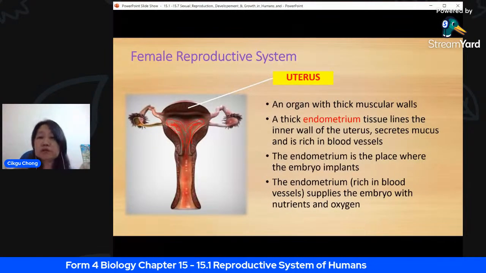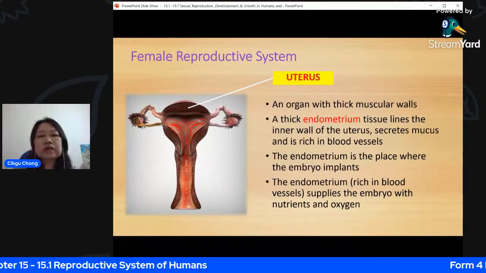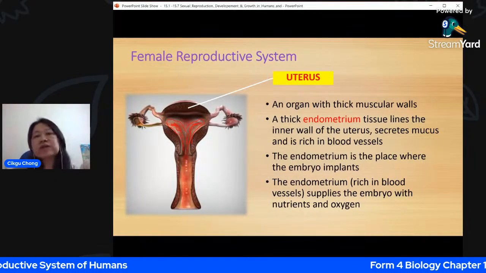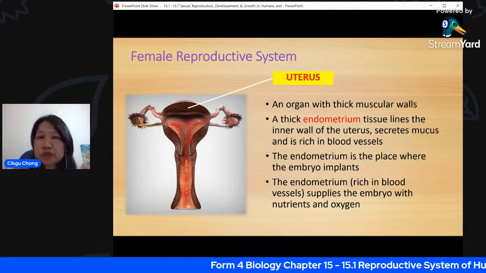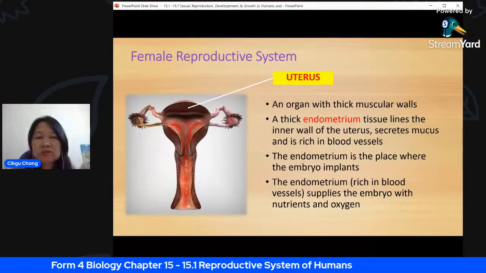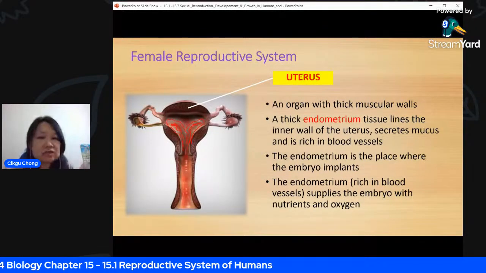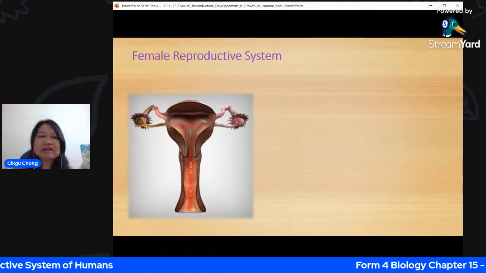Like I mentioned, it's nothing technical here. What you know here, you have already learned in Form 1. The only thing is you need to be a bit more technical with the terms. So now you see the word endometrium. When you were in Form 1, you did not have this name endometrium. So now you learn a bit more technical terms, but the concept is always the same. Now let's go on to the next one.